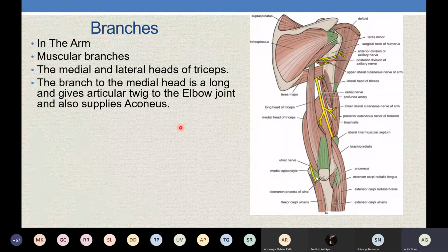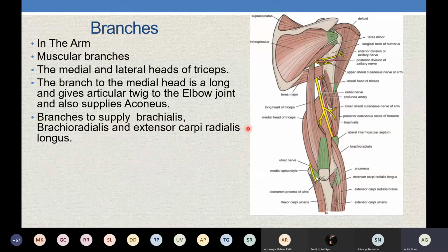The nerve given to the medial head is very long, and it will supply a very small muscle present over here, called the anconeus muscle, and it will also give an articular branch to the elbow joint. So it is supplying the medial and lateral head, supplying anconeus, and giving an articular branch to the elbow joint.